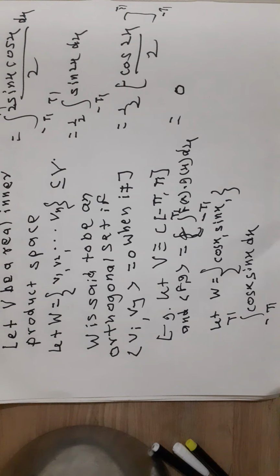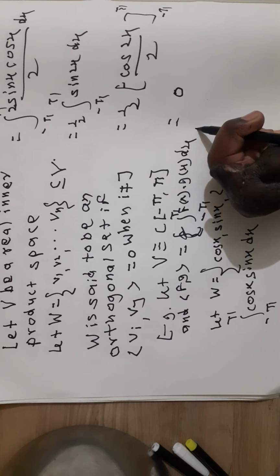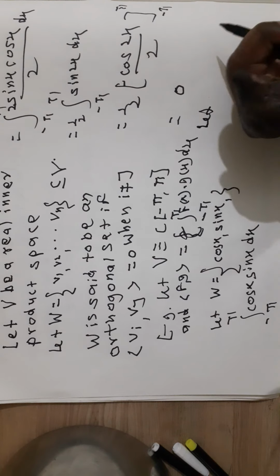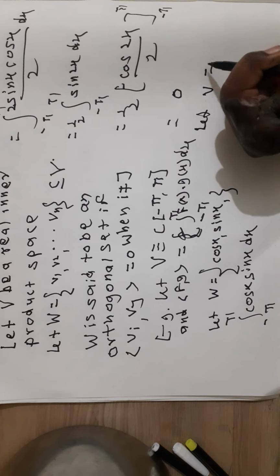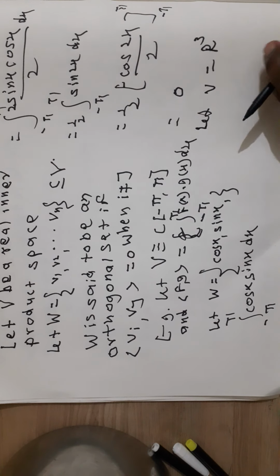Now let us consider one more example. Example number 2: let V be R3, and the inner product is the Euclidean inner product.